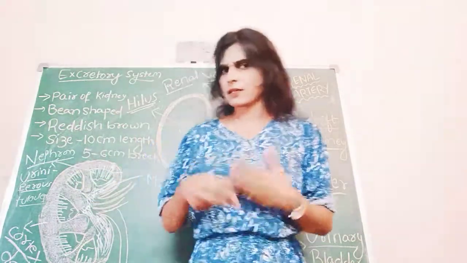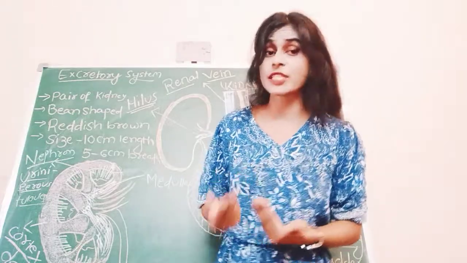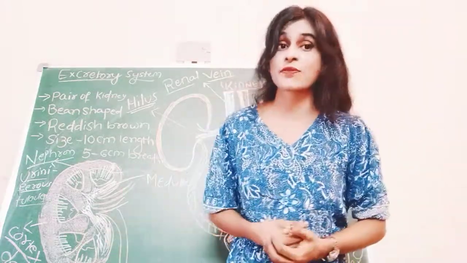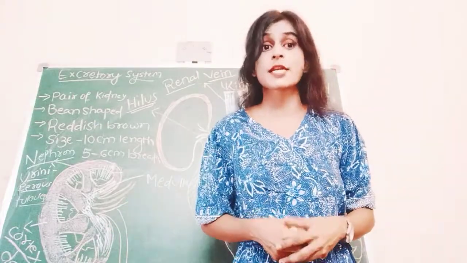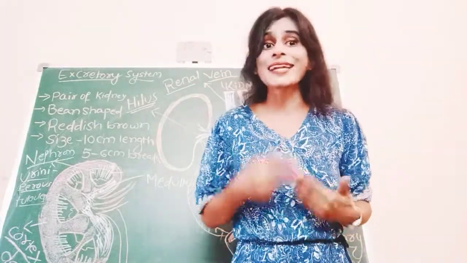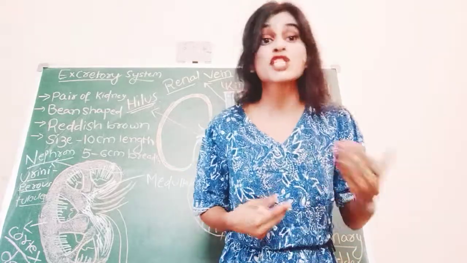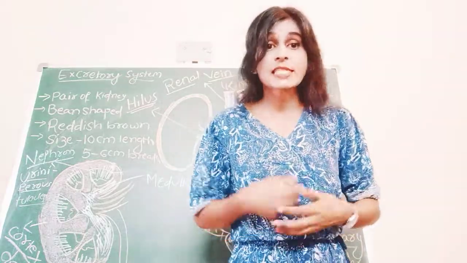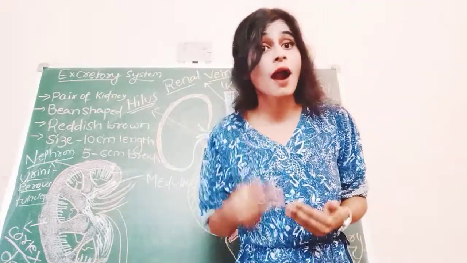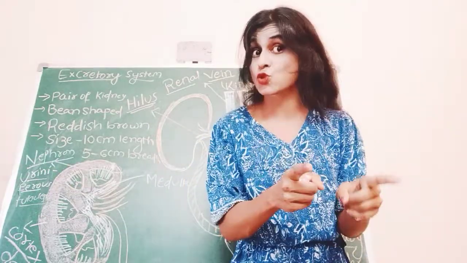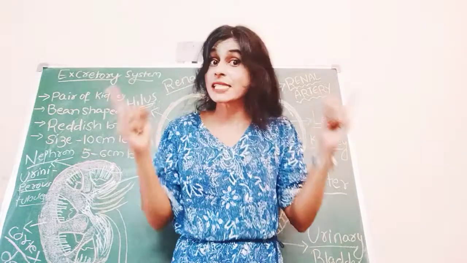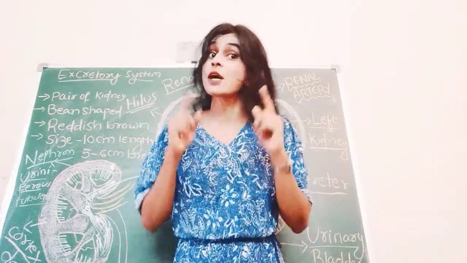I spoke about nitrogenous waste. What are the nitrogenous wastes? Urea and uric acid are nitrogenous wastes. Urea is actually the undigested protein in the liver, which needs to be removed from the body, and it is considered a nitrogenous waste.